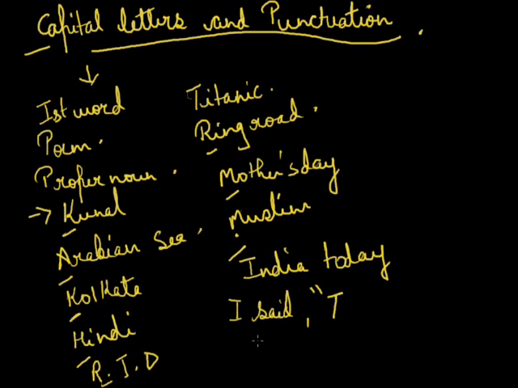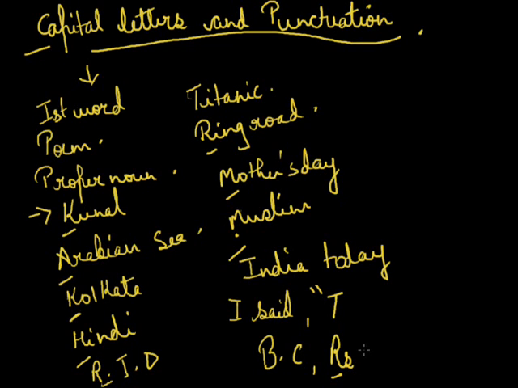For vitamins like A, B, C, D, E, K, P. For the pronoun I, a word standing for God, or the interjection O, the alphabet will be capital. For the short form of rupee or era like BC, Rs 10, R and B are capital.